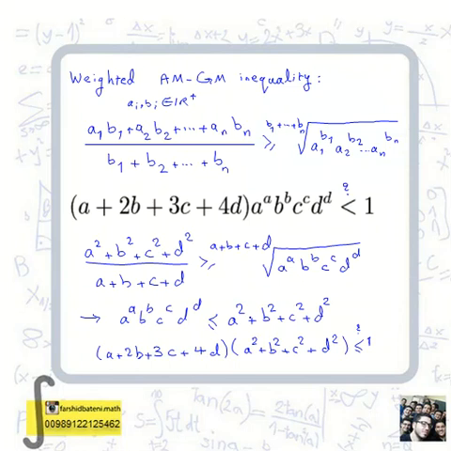So we substitute this term that is here by the right hand side, and it suffices to prove this inequality to prove the main inequality. This inequality isn't equivalent to the main inequality, but if you prove it, you can prove the main inequality because you substitute this term with a greater term.